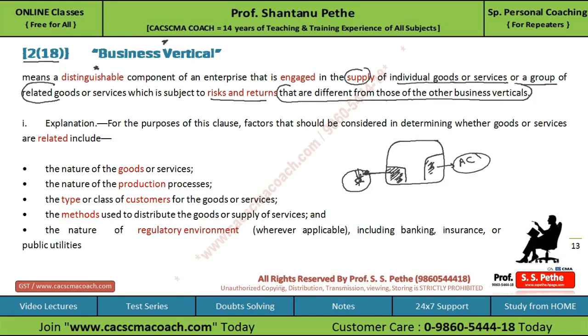However, they have given an explanation to the term related. For the purpose of this clause, the factors that should be considered to determine whether goods or services are related include the nature of goods or services, the nature of the production process, the type or classes of customers for the goods or services, and the method used to distribute the goods or supply the services, and the nature of the regulatory environment wherever it is applicable, including banking, insurance, public utilities, etc. So these are the factors you must consider for determining whether these are related goods or services or not.